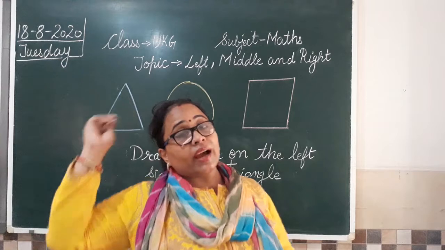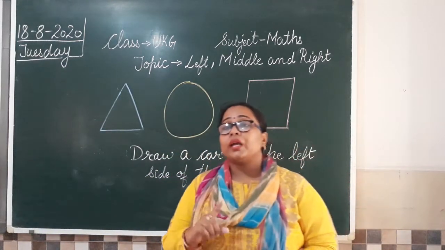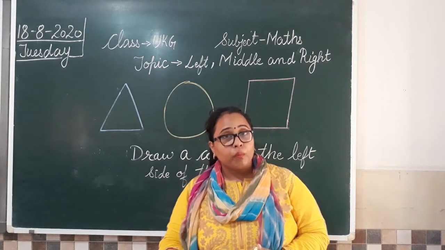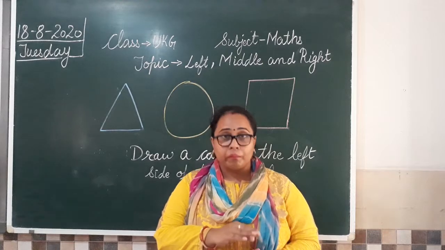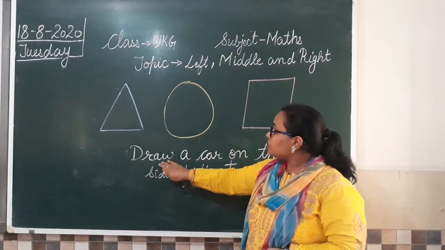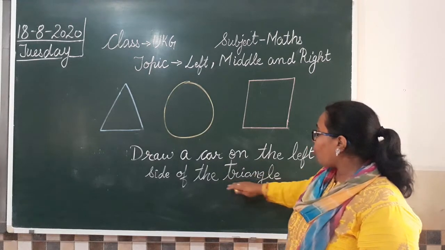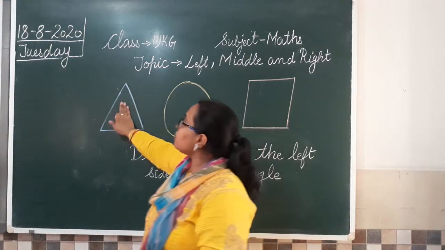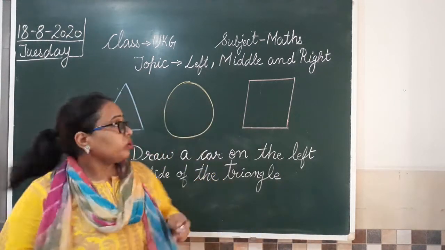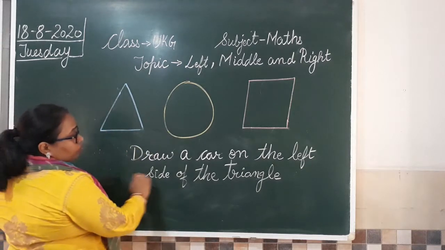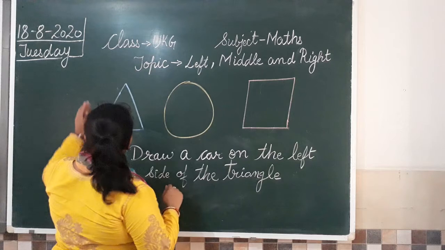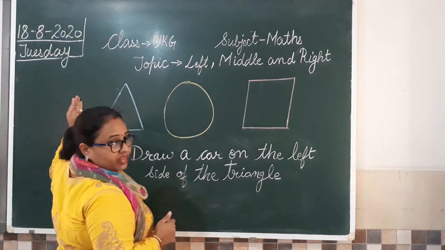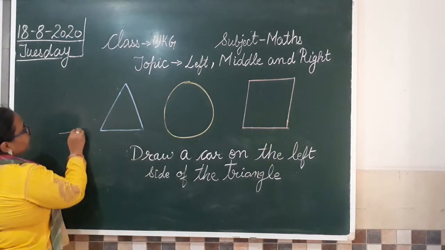Now let us connect it with that concept of side center between. मैम ने आपको जब साइड के बारे में बताया था, I told you to paste a cat on the right side of the box, on the left side of the box. You remember that? So similarly, now what question says? Draw a car on the left side of the triangle. So this is the triangle we have here. अब आपको इसी triangle का left side देखना है. So this is one triangle we have. Now left side. So which is your left side? This is the left side or this one is the left side? So this is my left side. What I'll do? I'll draw a car here.